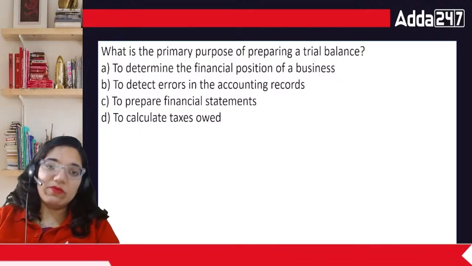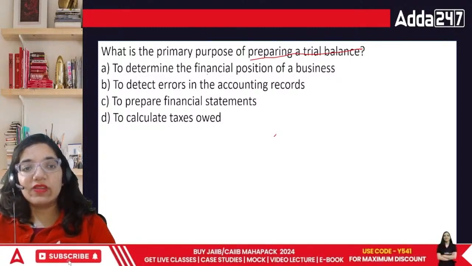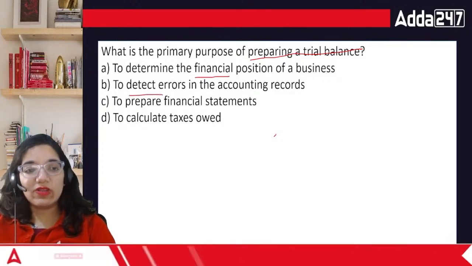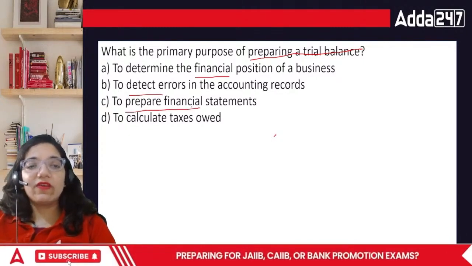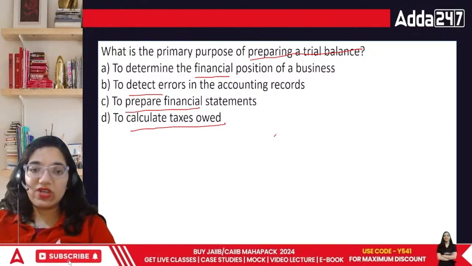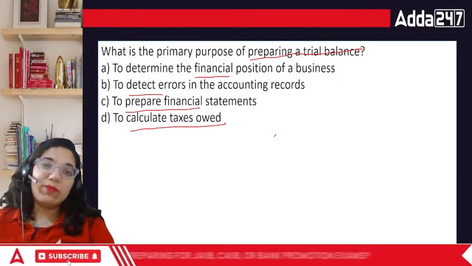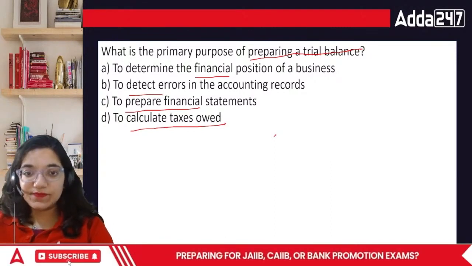What is the primary purpose of preparation of the trial balance? Trial balance plays an important role, but why do we prepare it? To determine the financial position of a business, to detect errors in the accounting records, to prepare financial statements, or to calculate taxes owed. What is a trial balance? Trial balance is actually a statement which is a compilation of all the ledgers.